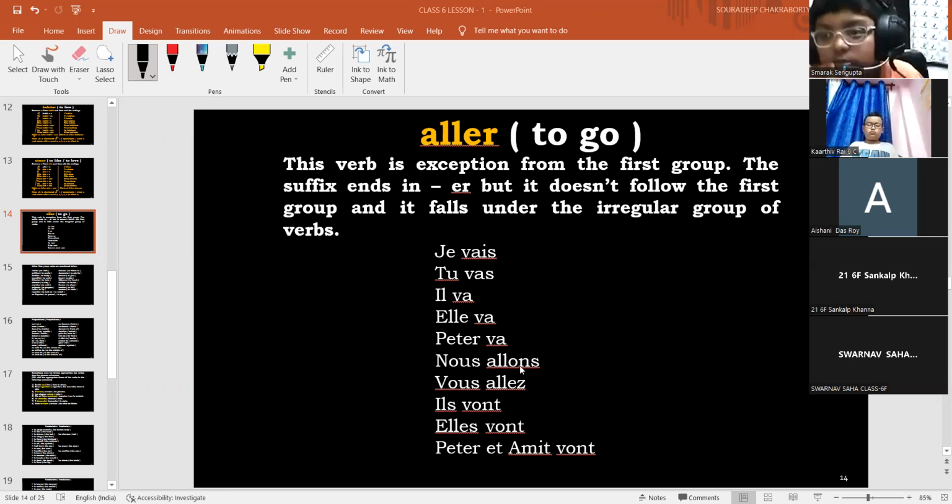Nous allons. Vous allez. Ils vont. Elles vont. Or you can say Kartiv et Esani vont à la cafétéria. So Kartiv and Esani are going to the cafeteria.